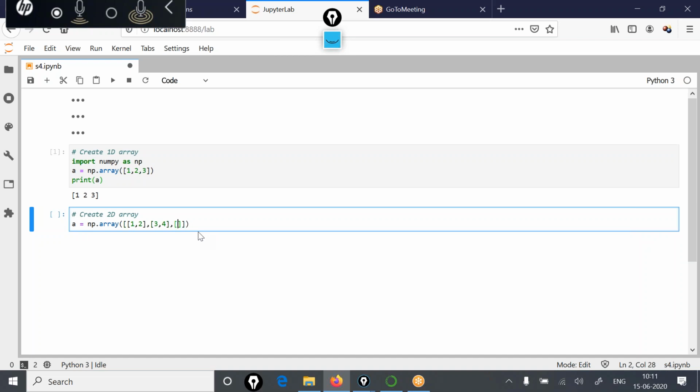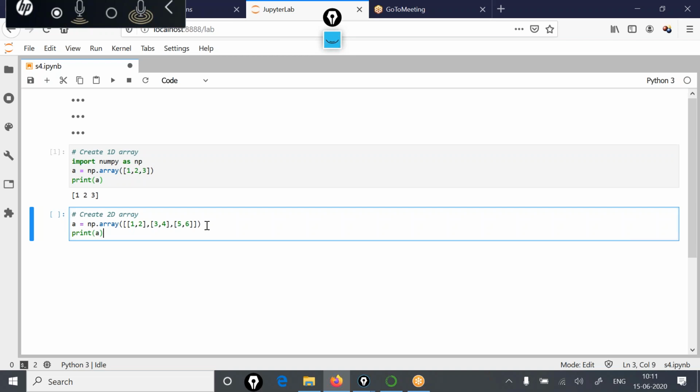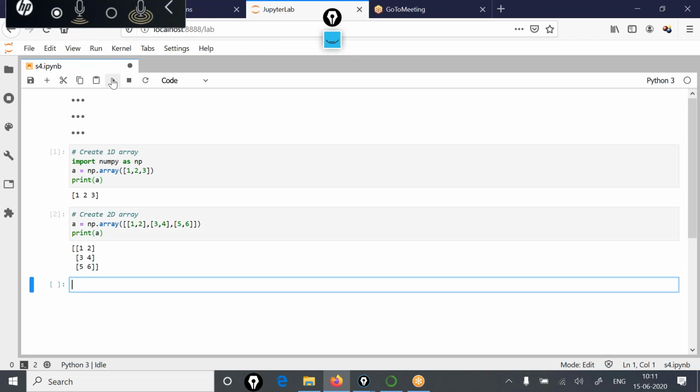So you can understand how a 3x2 matrix can be created using the np.array function. Here you might have noted that I have specified three lists: 1, 2, then 3, 4, and then 5, 6. These three lists will be considered as the rows for this 2D array. And because there are two elements in each list, these would be considered as the columns. If I print A and execute this, you can see the two-dimensional array has been displayed by NumPy as 1, 2, 3, 4, 5, 6. So there are 3 rows and 2 columns.